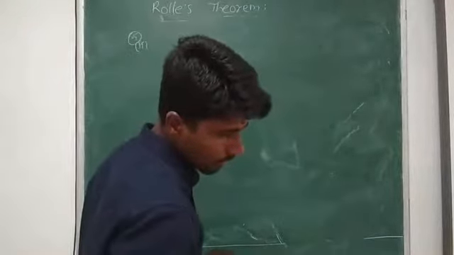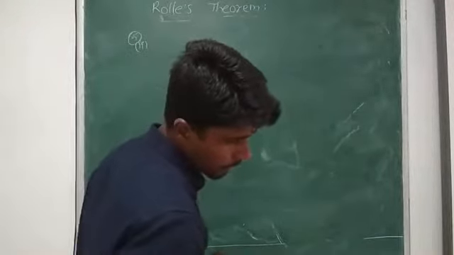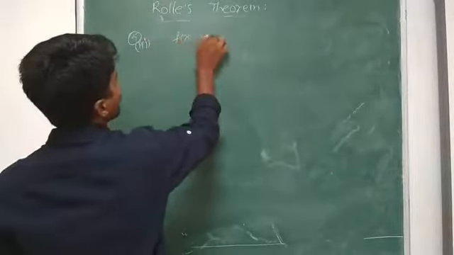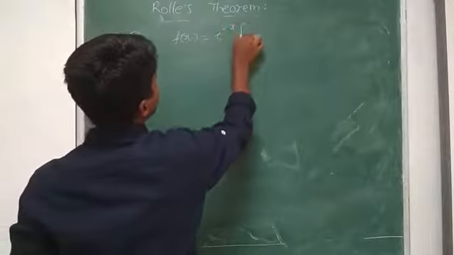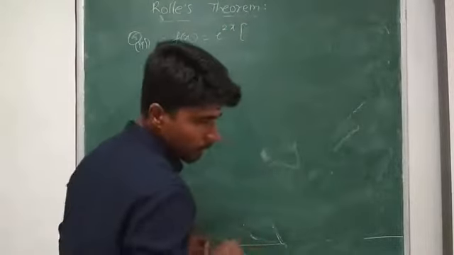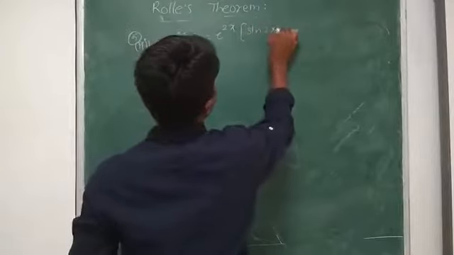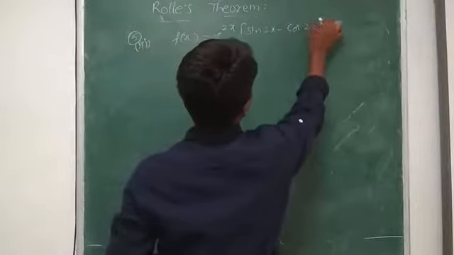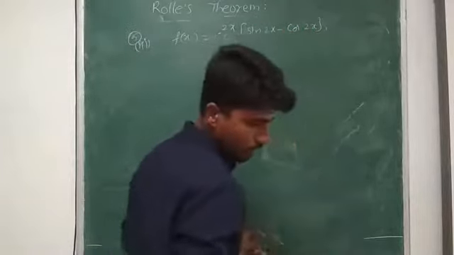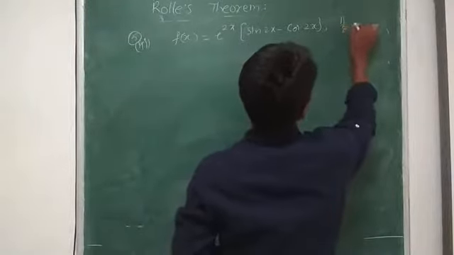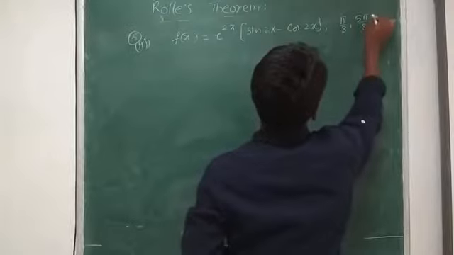Sorry, the third one, you take the third one. f of x is equal to e power 2x into sin 2x minus cos 2x, which is defined in between pi by 8 comma 5 pi by 8.